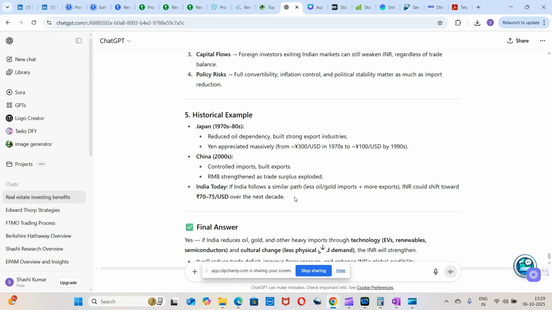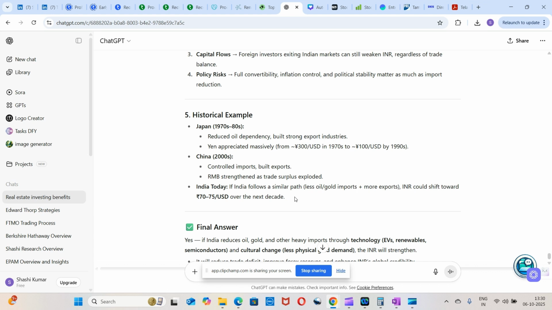Some examples of countries that followed this path: Japan in the 1970s and 80s reduced its oil dependency and built strong export industries. Japan is famous for automobiles. It dominates the automobile industry and pretty much most of the tech driven industries. So it followed a similar thing: it reduced its oil dependency but built strong export industries also. Then the yen appreciated massively. China also, in the 2000s, controlled imports and built exports.